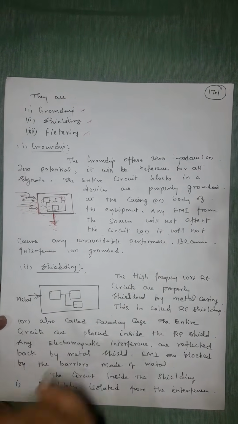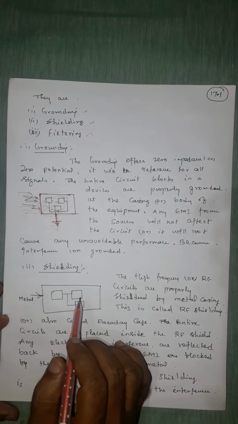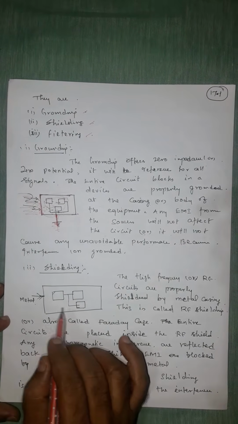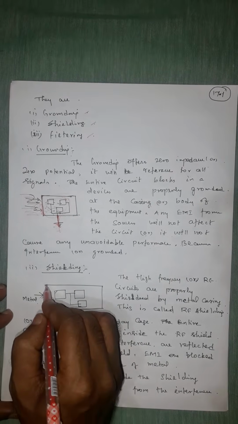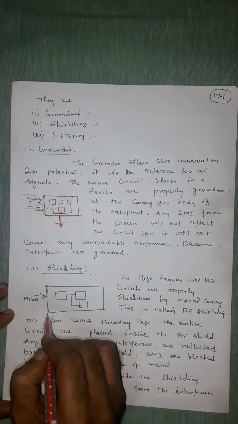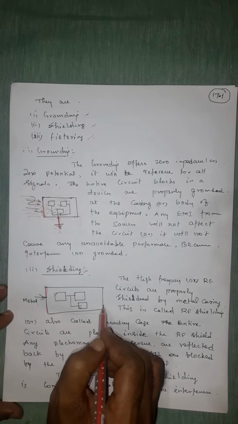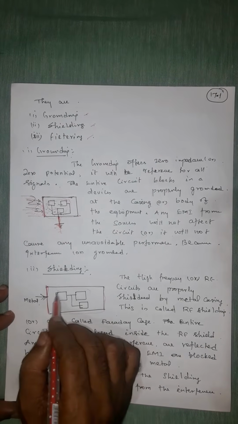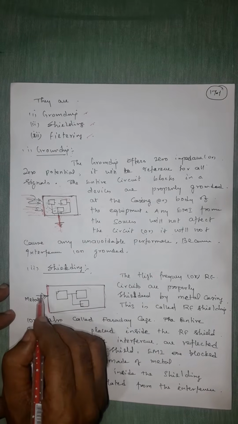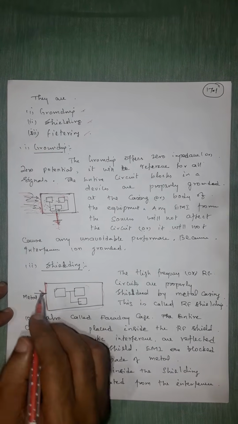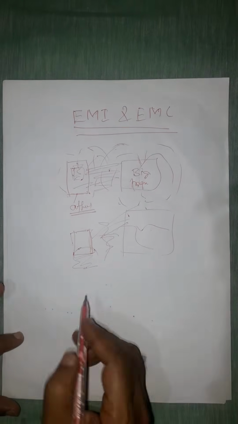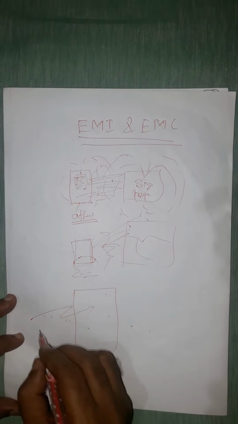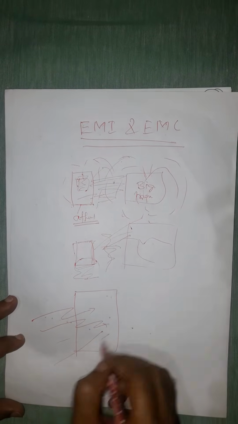Shielding. Another technique is shielding. This one is also similar to grounding, but here a thin metal sheet is properly cased over the entire electronic device or electronic circuit. So what is the nature of the metal? Let us take a mirror. If a light strikes it, it will get reflected back.